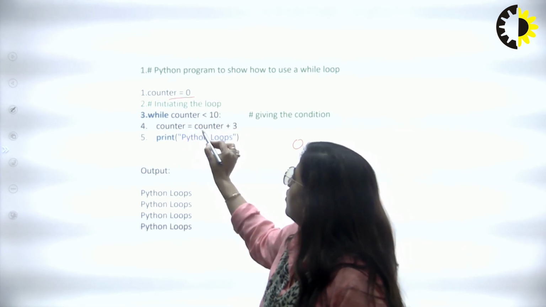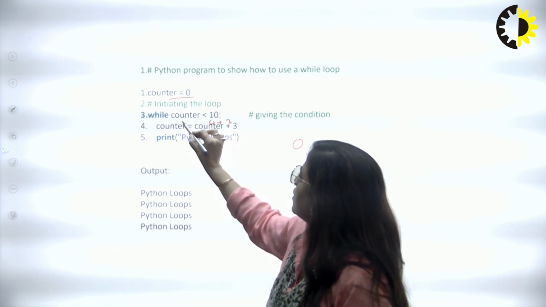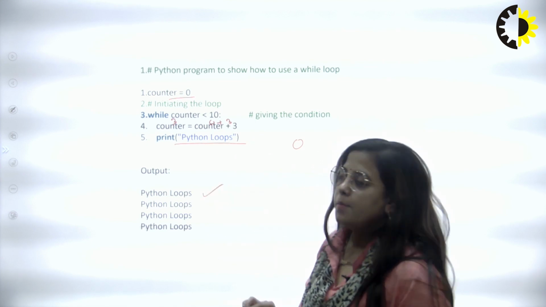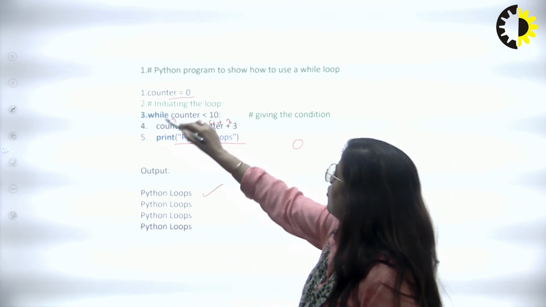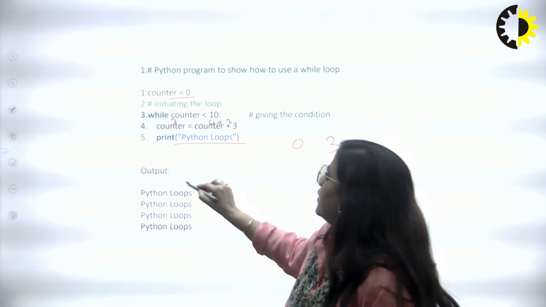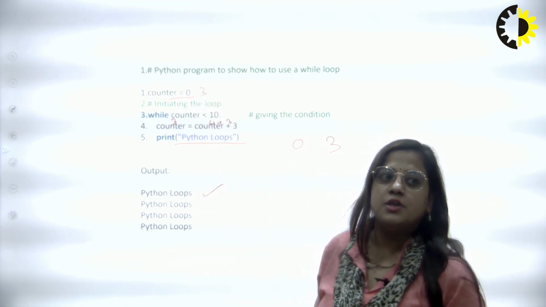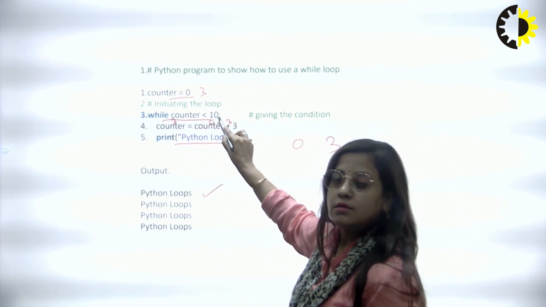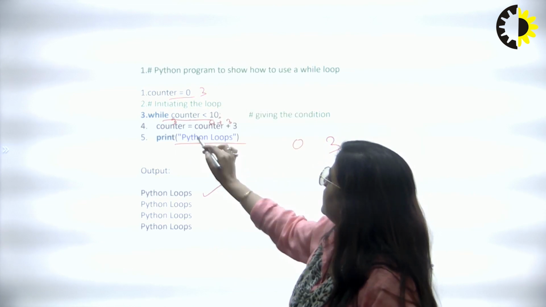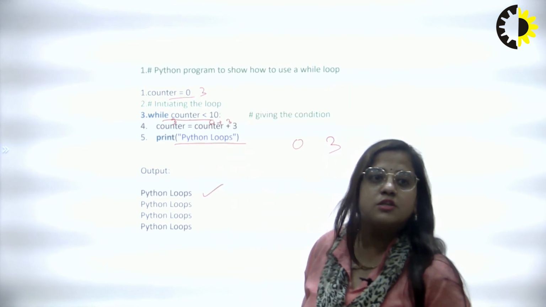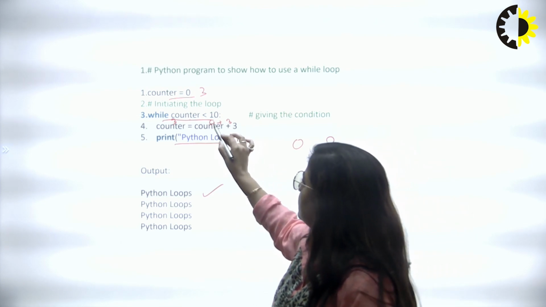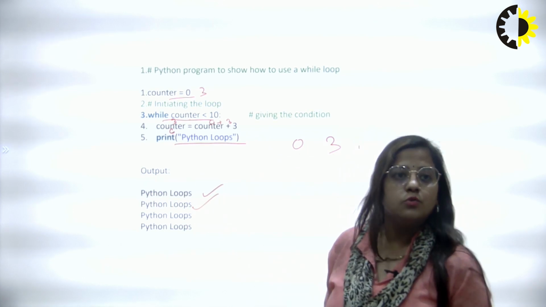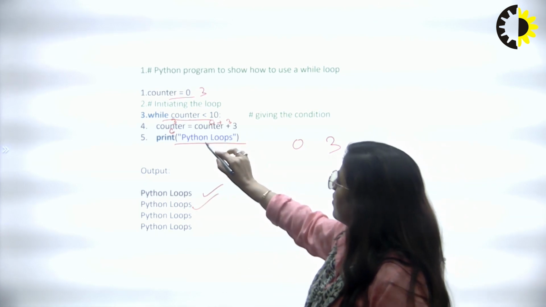Okay. Now 0 plus 3 is 3, and print Python loop. It prints once. Now the counter value is 3 here. It comes to this while loop and checks: 3 is less than 10? Yes, and it comes to this. So 3 plus 3 is 6. Now the counter value is 6 and print this value. Now got it? Now print here.